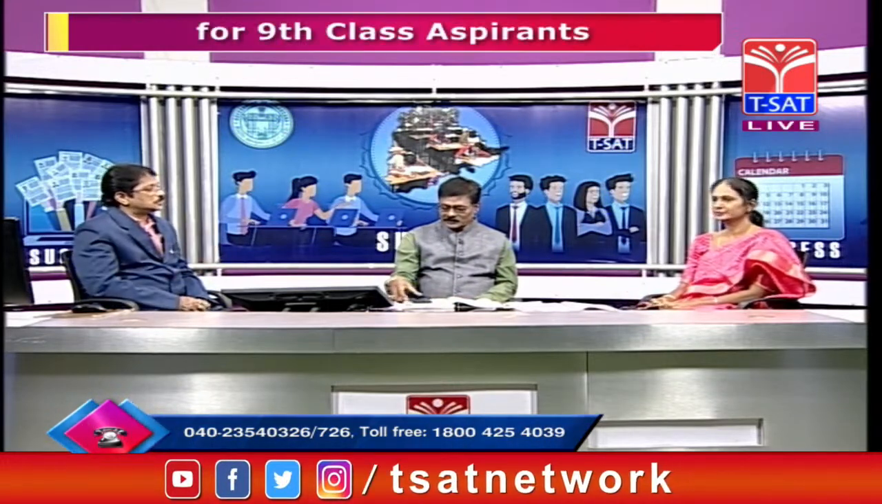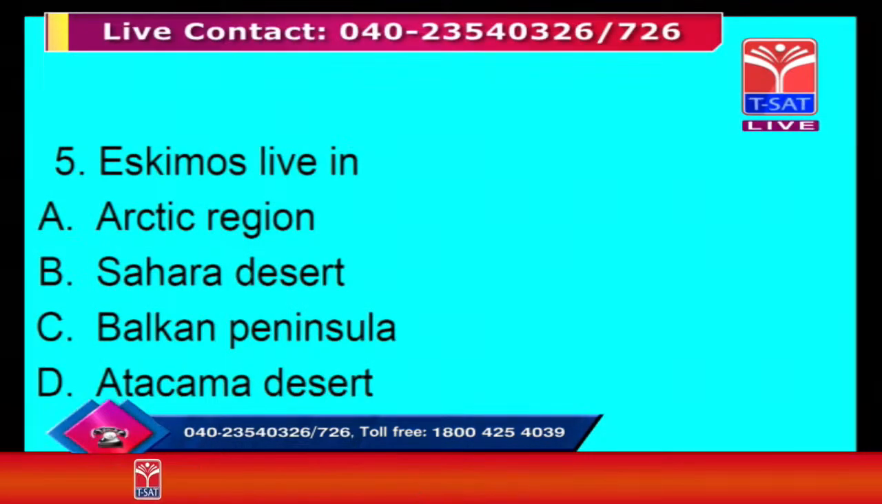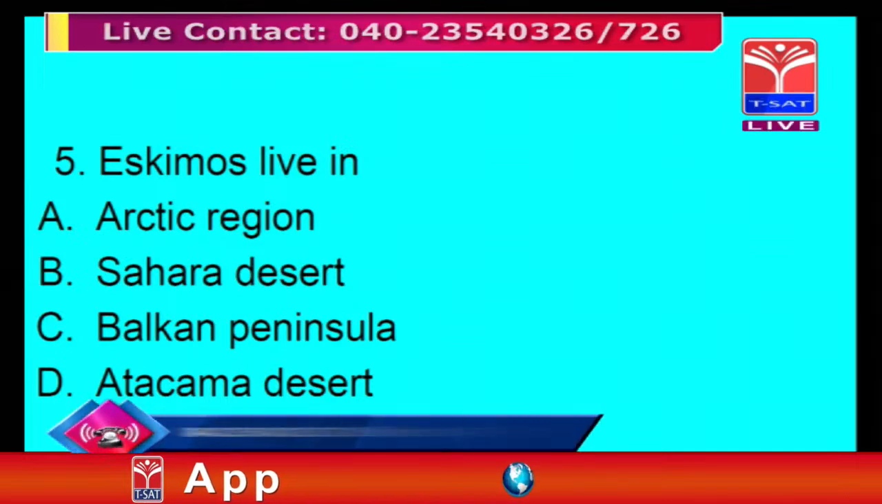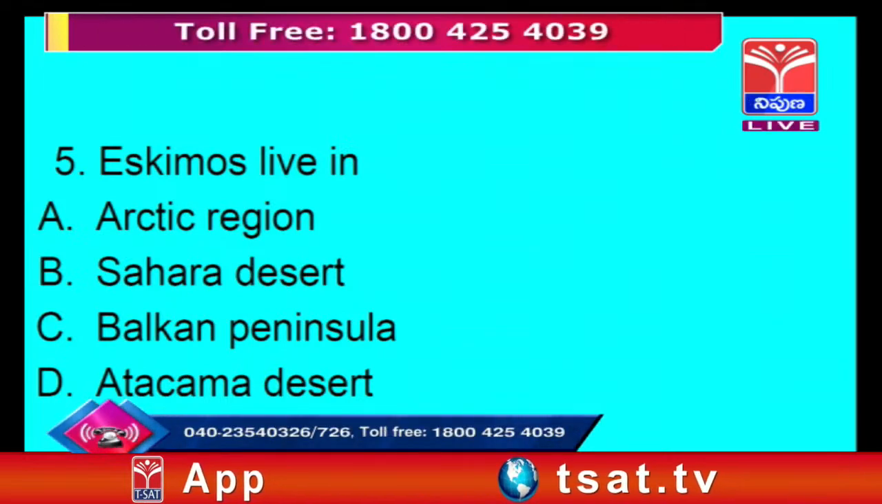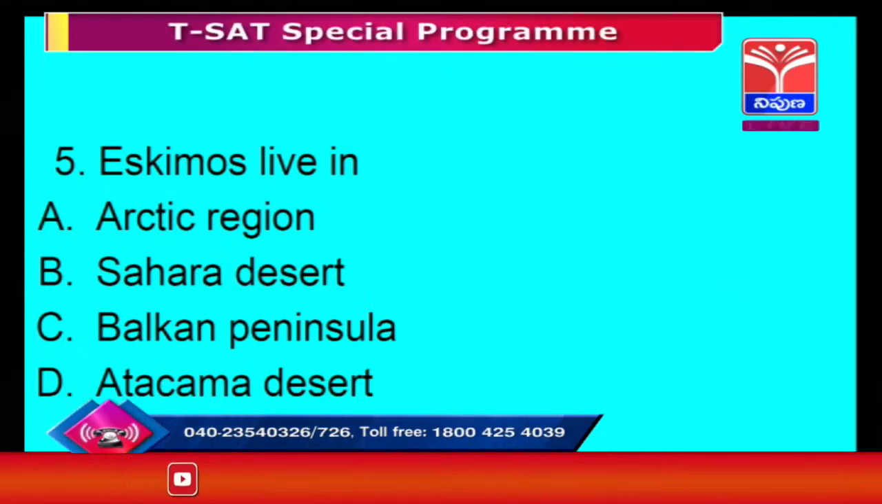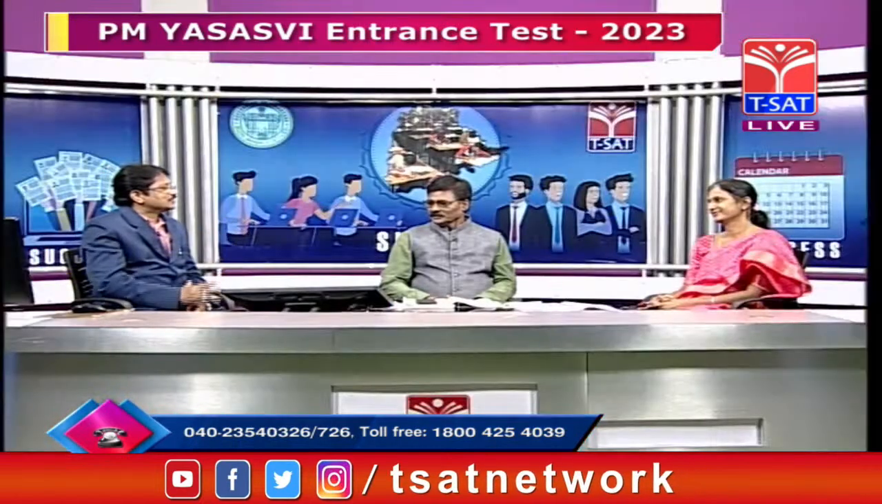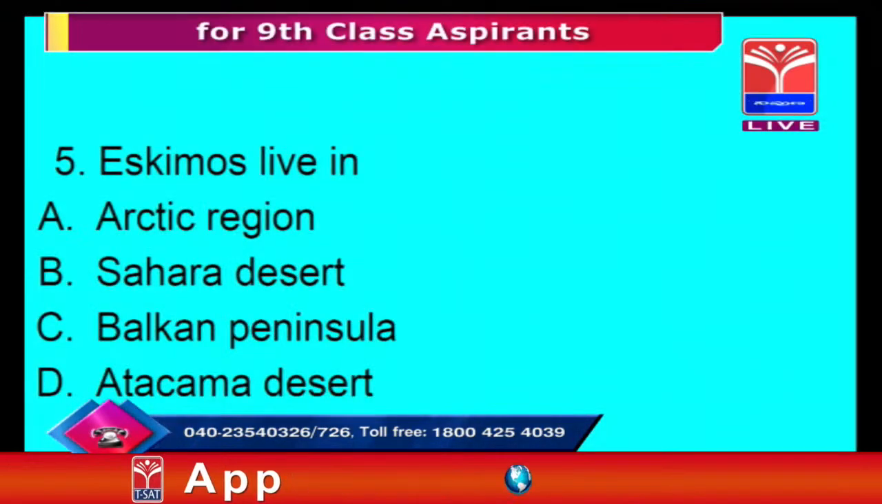Now we will shift to one more question, that is Eskimos. Eskimos live in which area? Four options are given: Arctic region, Sahara Desert, Balkan Peninsula, Atacama Desert. These are the four areas, very straight. If they know of different kinds of people and where they are living, they can say that. Actually, this is also an elimination method.